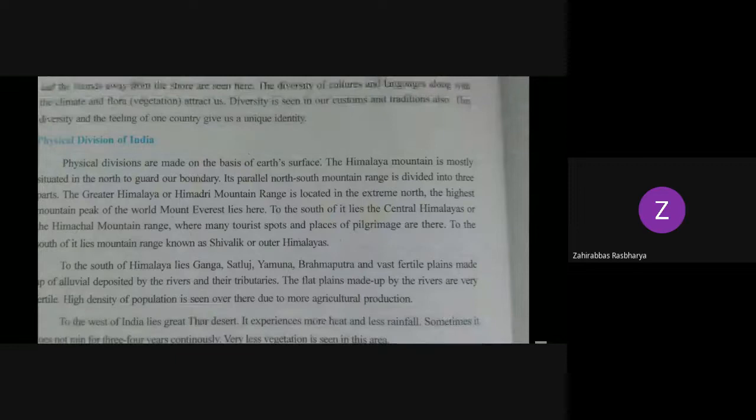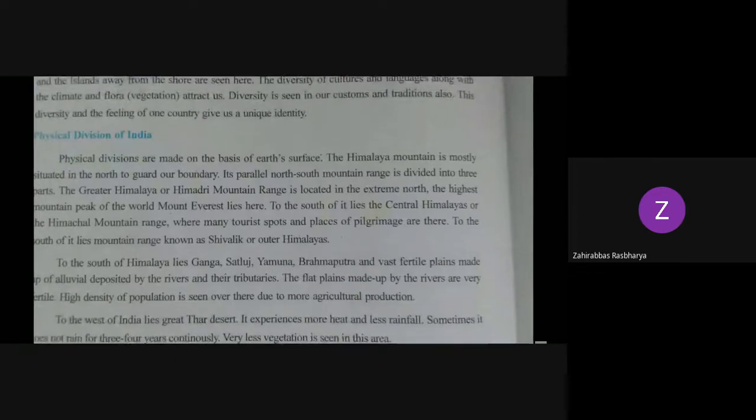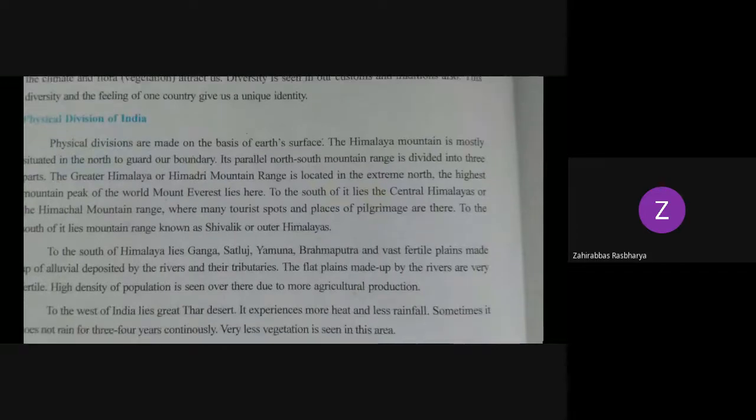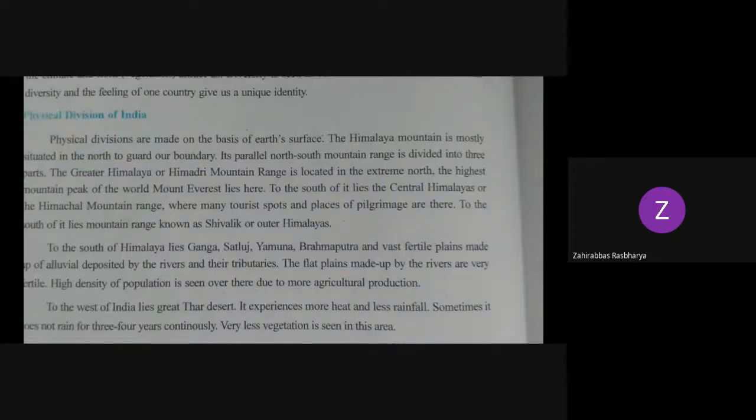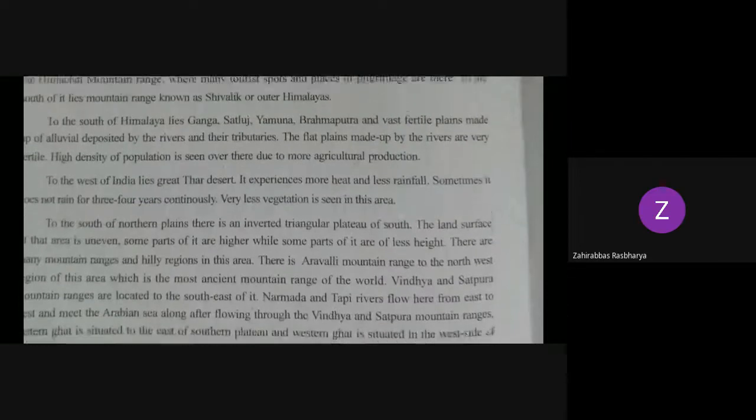So now we will see the physical divisions of India. The physical divisions of India are very vast. Physical means, whatever the land area is, we call it a physical division. Suppose, for example, mountain ranges, the Himalayan ranges, and the desert area. All these are physical divisions.